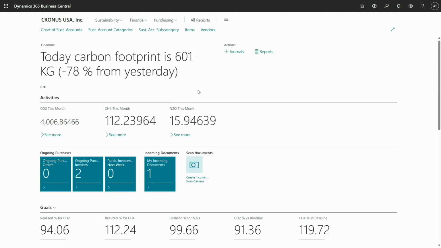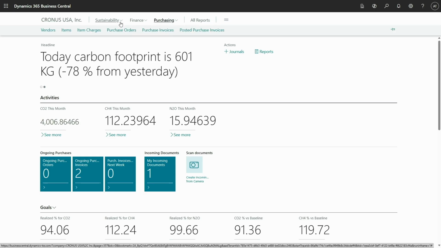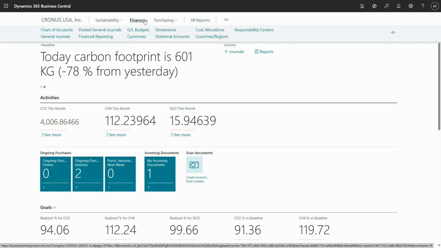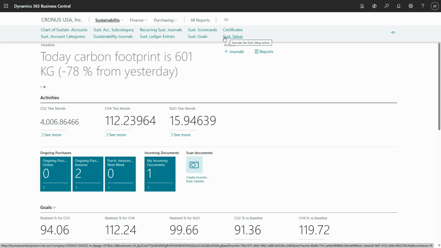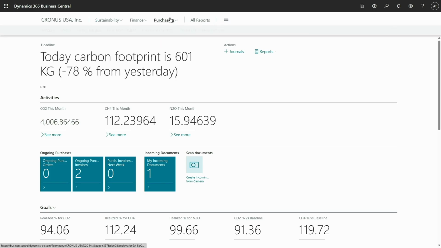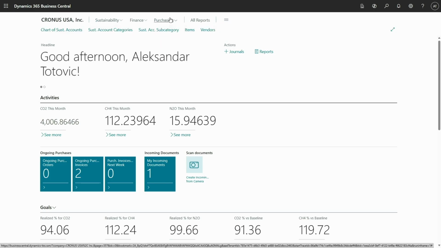Okay, now let's take a look at what we have in our purchase documents. If you look in the purchase documents, you can see we have not only sustainability, but we have some finance things here as well, and we have purchase. When you look in the sustainability, you will see all existing features and new features are here. Let's take a different approach. We will not click here on purchase invoices, even if we can do it, but as you can see, we have ongoing purchase. We have more purchase documents, purchase invoices, for example.